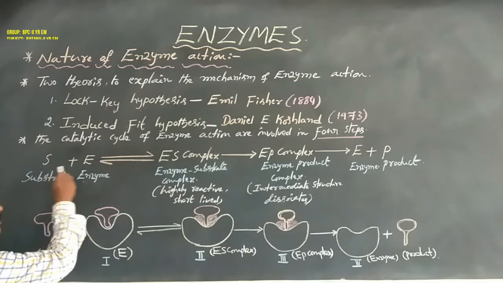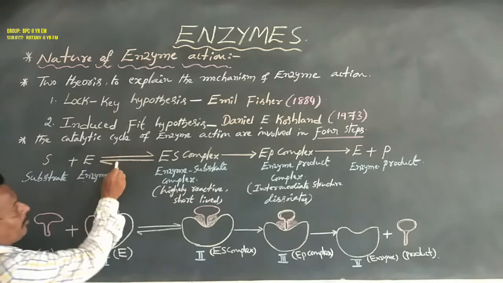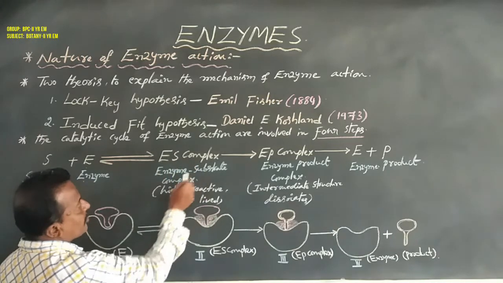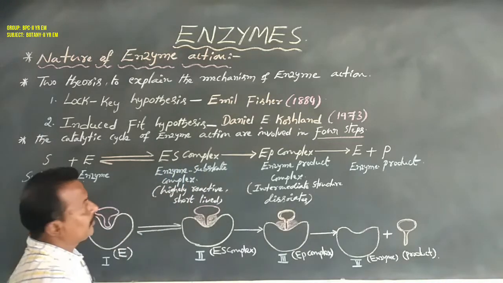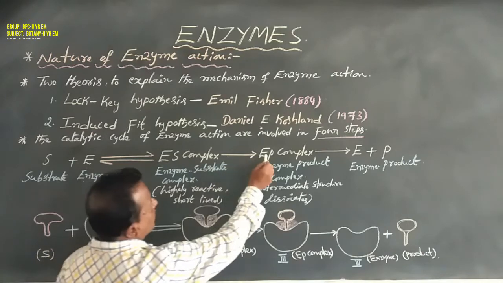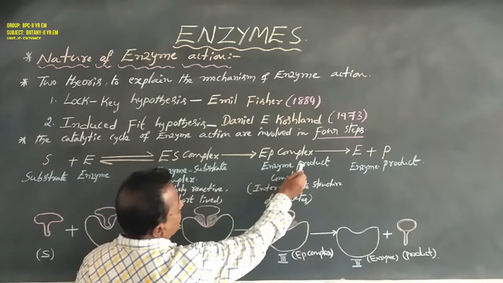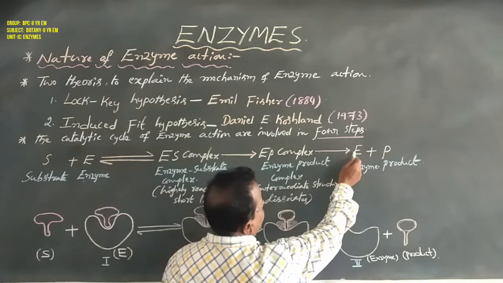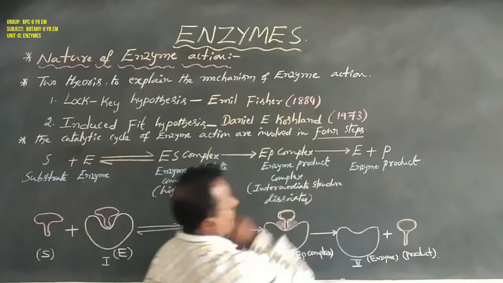The substrate and enzyme make one ES complex, that is the enzyme substrate complex. Then it is converted to the EP complex, that is the enzyme product complex. Then the enzyme and product are separated.